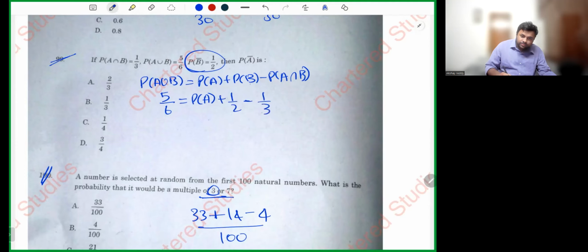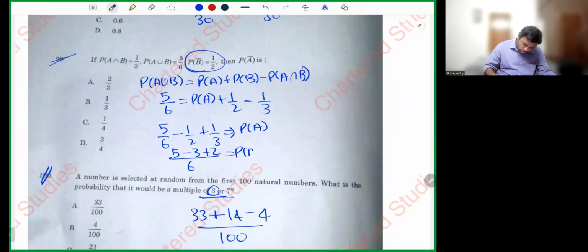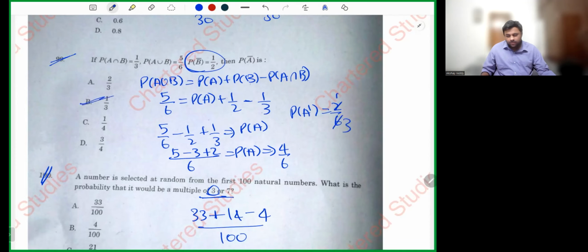So 5 by 6 minus 1 by 2 plus 1 by 3 is P of A. LCM is 6. 5 minus 3 plus 2. 5 minus 3 is 2, 2 plus 2 is 4. 4 by 6. P of A is 4 by 6. So P of A complement is 1 minus 4 by 6, which is 2 by 6. 2 ones are 2, 2 threes are 6, so 1 by 3.